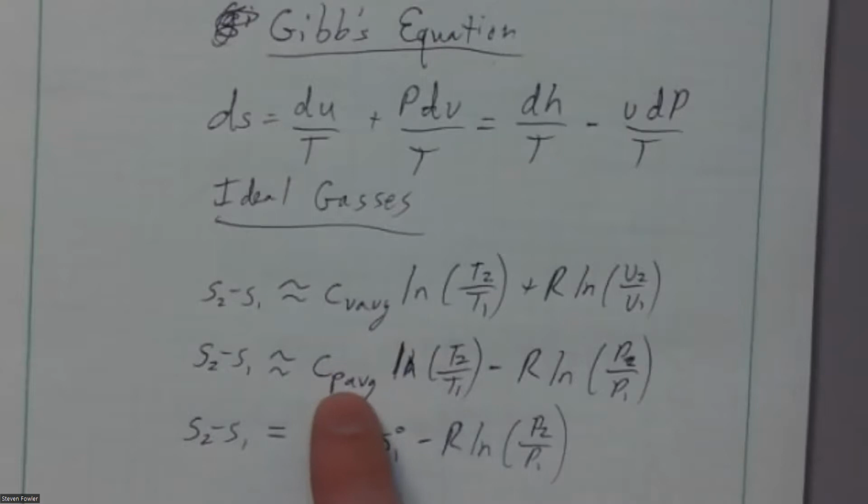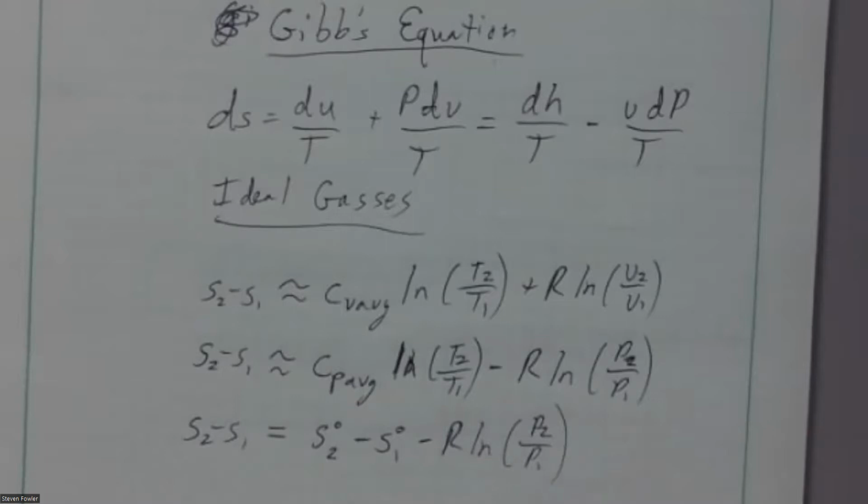If I assume C sub P is constant, this becomes C sub P ln T2 over T1. But I don't have to do that integral. I can just simply say, well, I can use these table properties at the different temperatures. If I have rows in my tables for those temperatures that I've got, this works pretty well. If I don't, then it probably is a little bit easier to find a C sub P average.